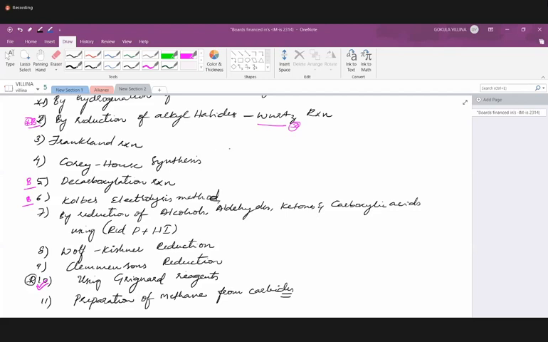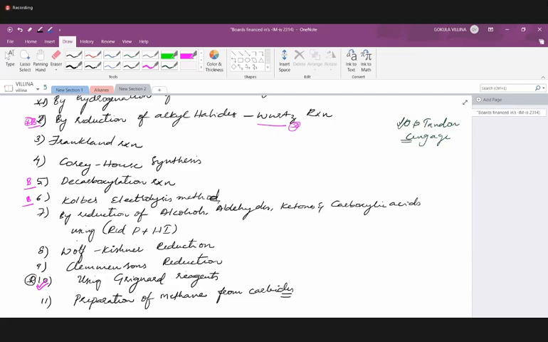I am referring to O.P. Tandon for this alkanes chapter. Wherever mechanisms are required, I am using Singh. I'll tell you the books I'm following so that you can revise. Mostly I'll use O.P. Tandon, only for the mechanism-related part I'll use Singh, and for practice questions I'll use Singh. Those who have books, when we are revising, go through them also. Much more detail you'll get. Or else following the notes will be sufficient.